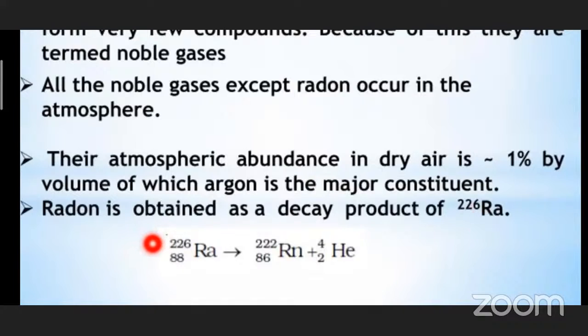Because of the heavy nucleus, it splits into 2 or more different elements. That is what is called radioactive disintegration. Why does this happen? To obtain stability. Radium is unstable, so it splits into radon and helium. This is an important bit once asked in your competitive exams, so you need to learn this. Radium upon radioactive decay gives radon, whose atomic number is 86 and mass number is 222, and gives helium also.